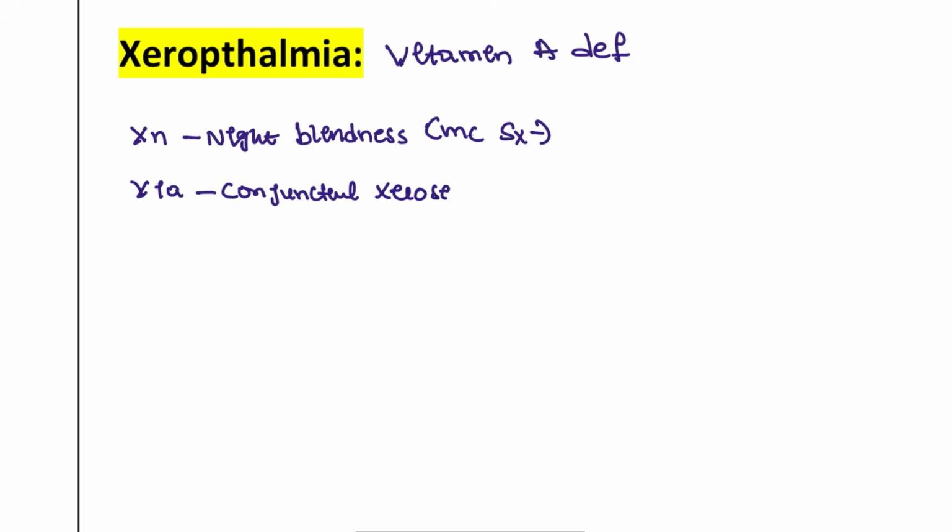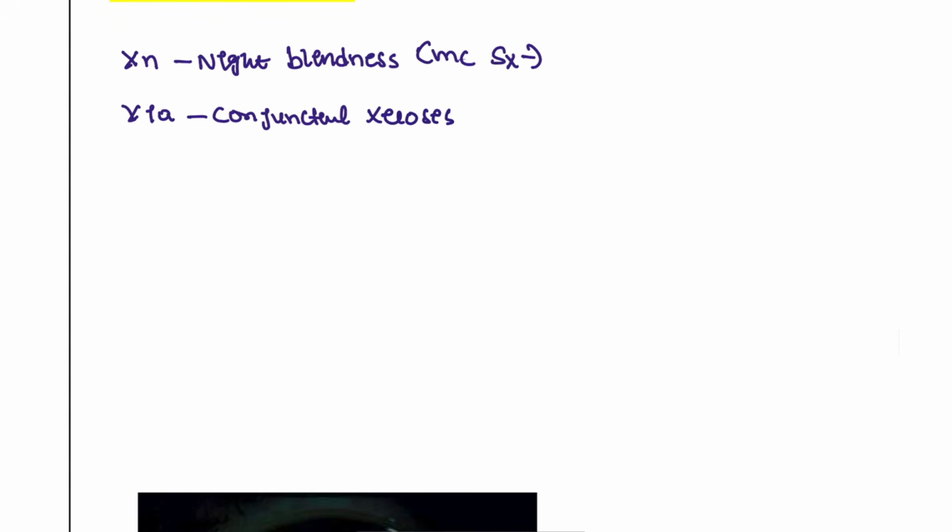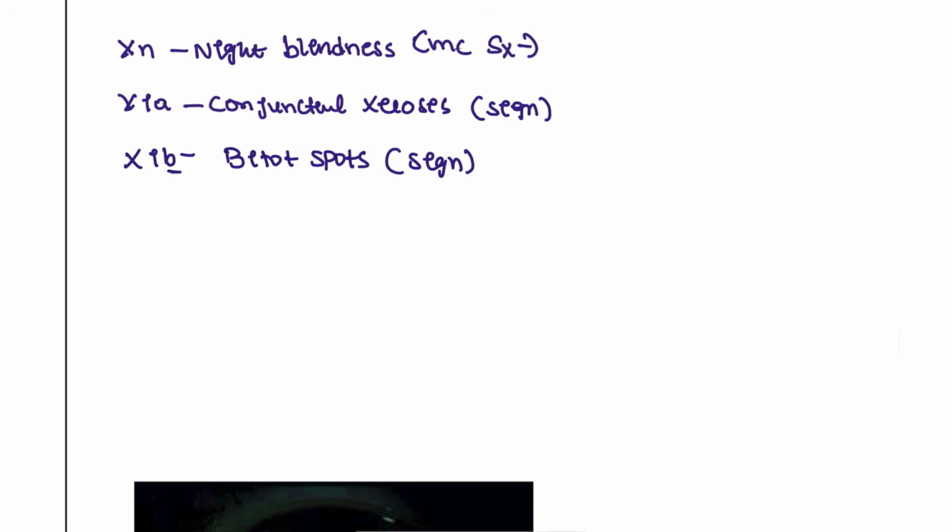Conjunctival xerosis. So it is an early stage. We can treat. Next, X1B, B for B. This is Bitot spots. So there is a controversy. This is a sign that we can recognize, but this is the sign most pathognomonic we can specifically see in these patients. Both signs are looked for and diagnosed by us as doctors.